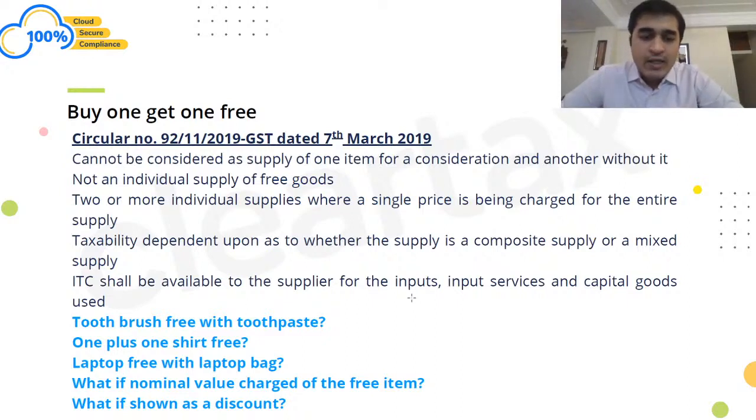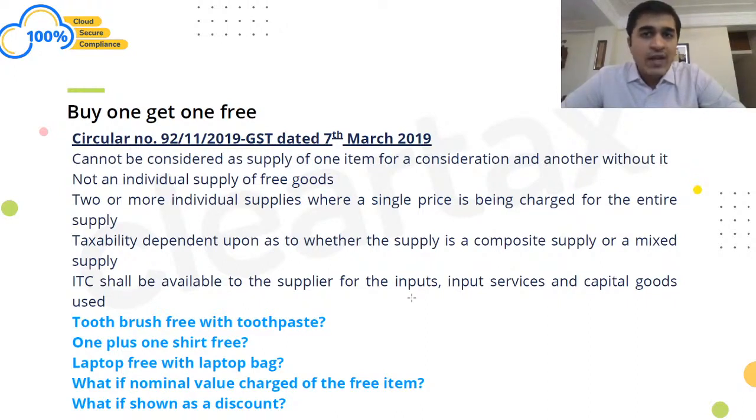What if nominal value is charged for the free item, right? In a lot of cases, what we see is, let's say I go to a shop in a shopping mall and do shopping worth rupees 10,000. In that case, a watch worth rupees 3,500 is given to me at the cost of rupees 100, right? So if I'm buying 10,000 worth of goods, I get a watch worth rupees 3,500 at the rate of rupees 100. In that case, nominal value is charged for those items.